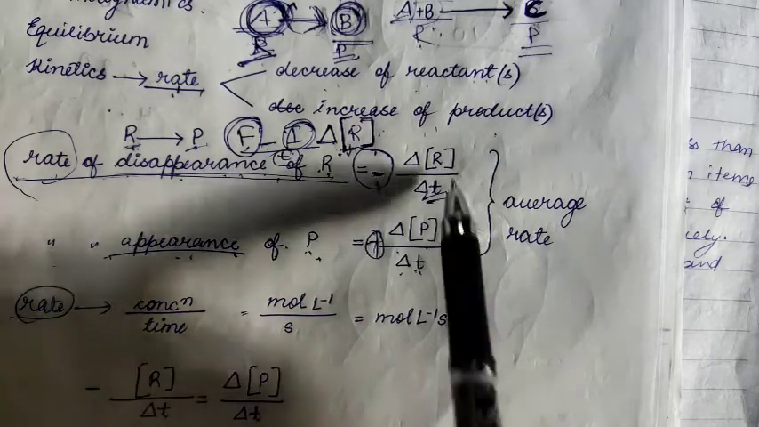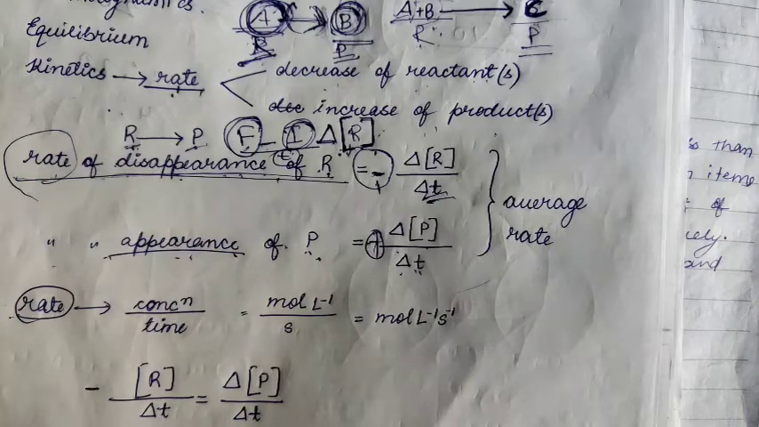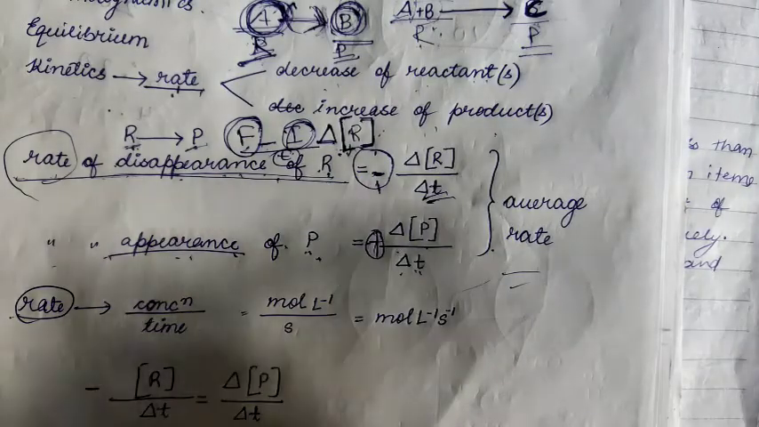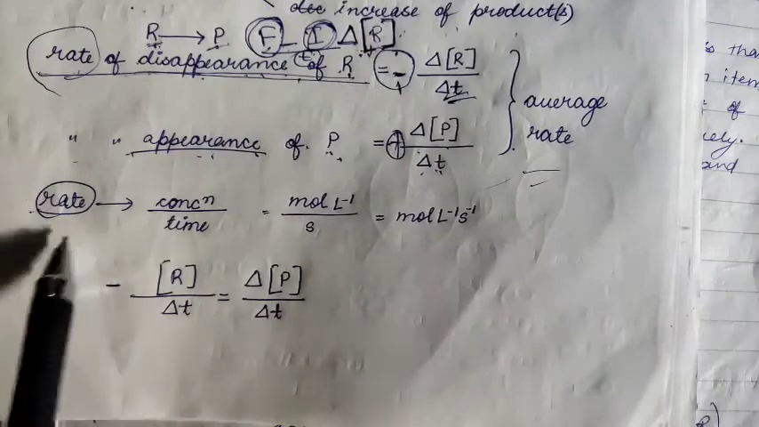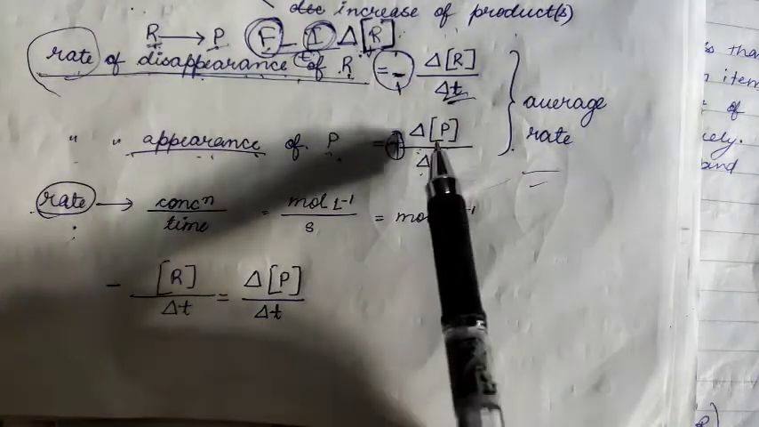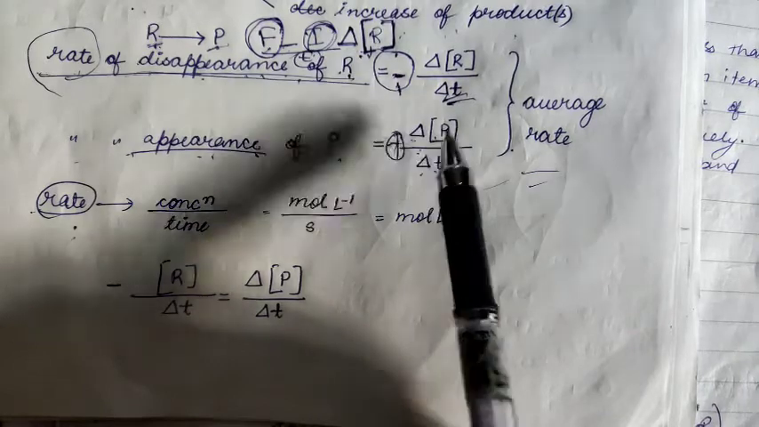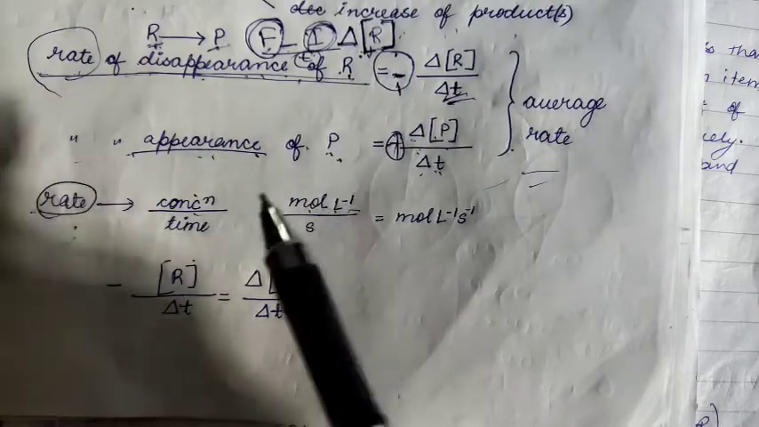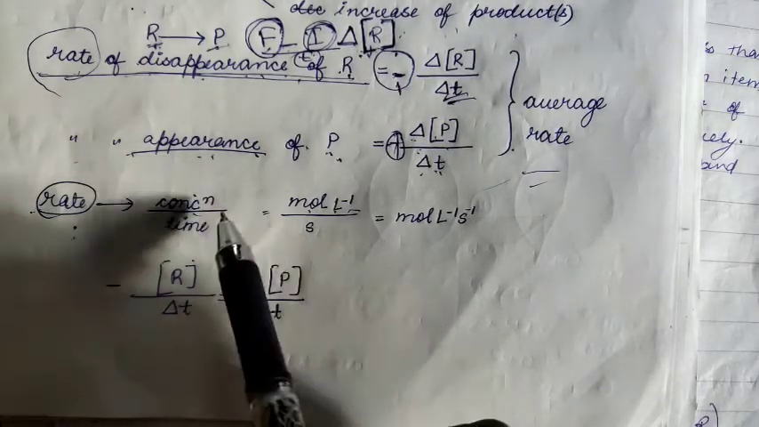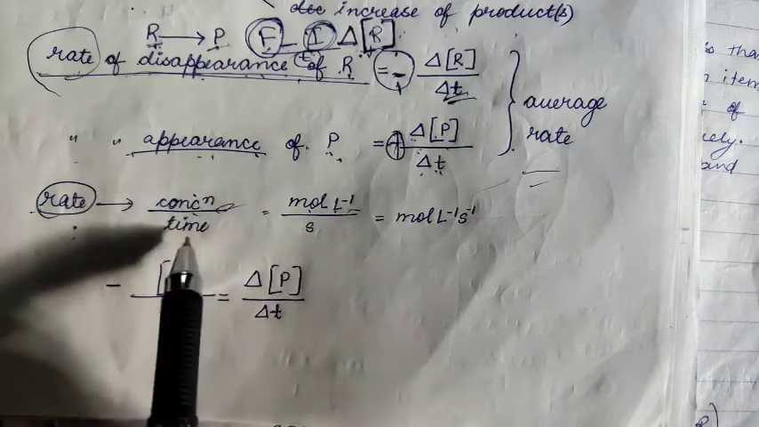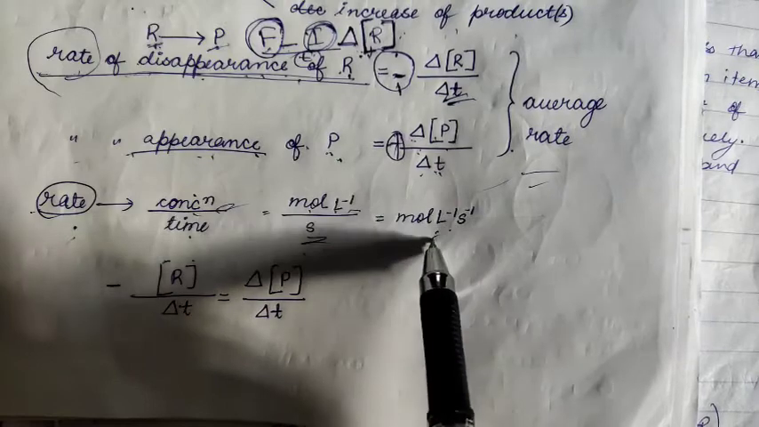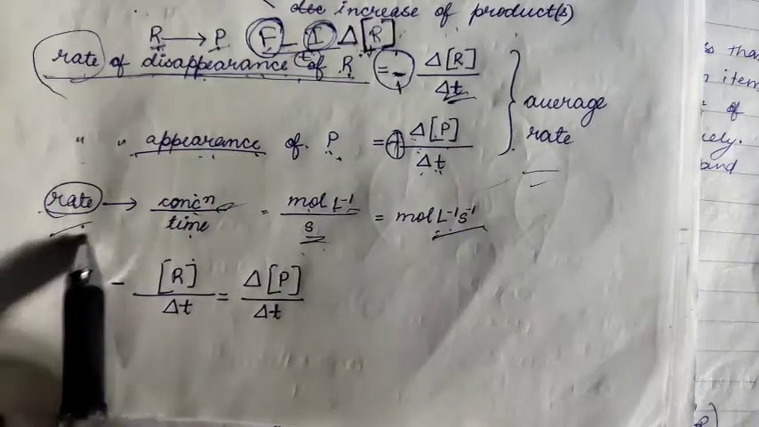Clear? And the rate of the individual appearance and disappearance of reactants and products respectively is called the average rate. And how you can find out the unit of rate is by using the formula here. This is the concentration, right, ultimately. So concentration divided by time, and concentration is mole per liter. In per liter, how much mole is present, that is your concentration. And time is second, okay, SI unit second. So mole per liter per second is the unit of rate here.